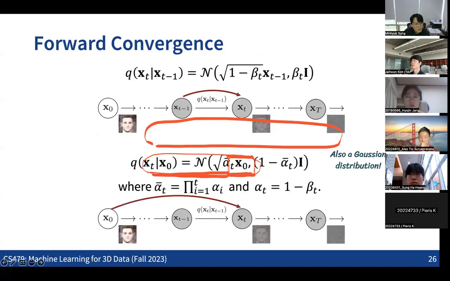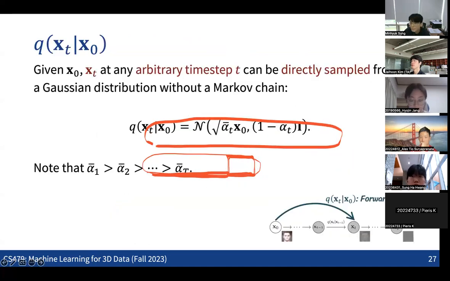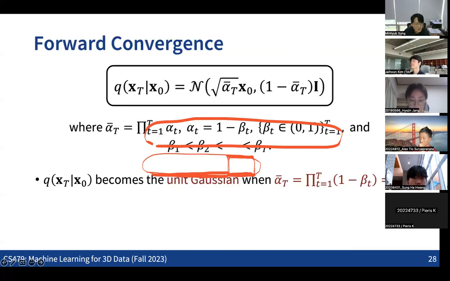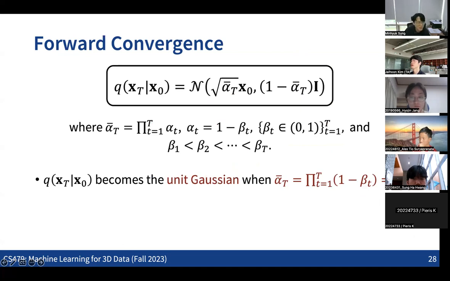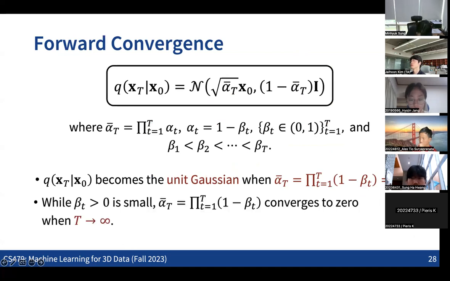Any other questions on this? So there are two key facts. The important fact is that even when beta is small, if we repeat this forward transition multiple times with a large time step t, then the output of all the transitions converges to a unique Gaussian. So that's an important fact.